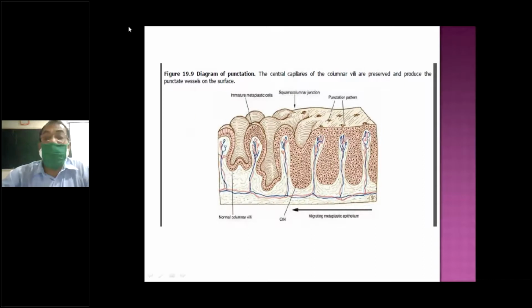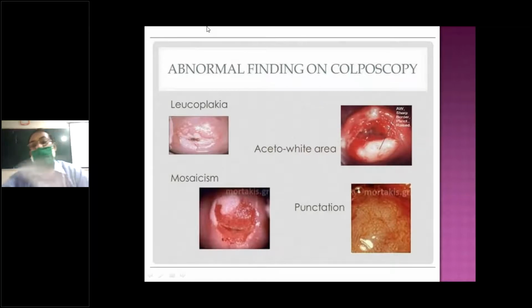Punctation is only a dilated blood vessel, because it is uneven. Vessels are not uniform. This dilated area is coming to the surface, so that is punctation. When the whole thing comes like this, you will have a mosaic pattern. So before the mosaic pattern, you will have punctation. In colposcopy findings, you can see the acetowhite area. This is also mosaicism.